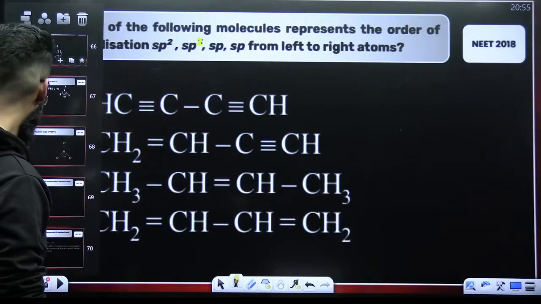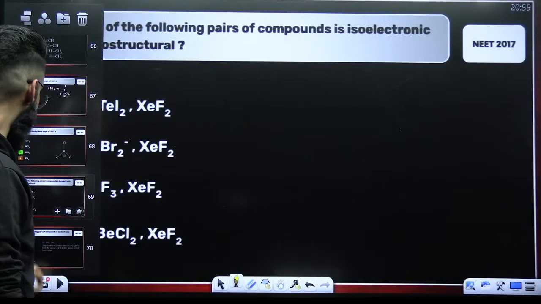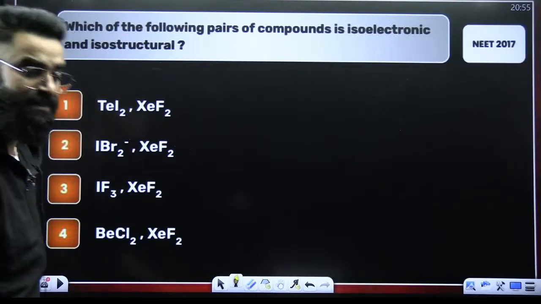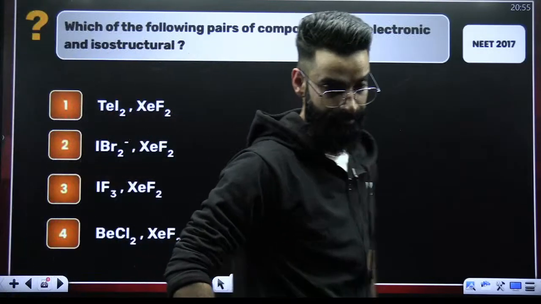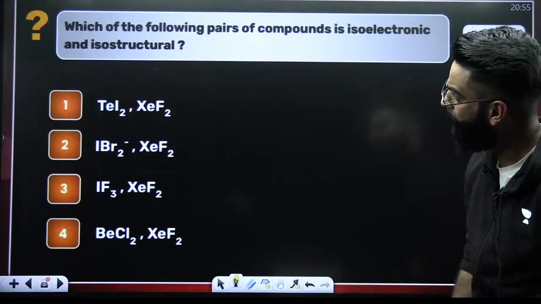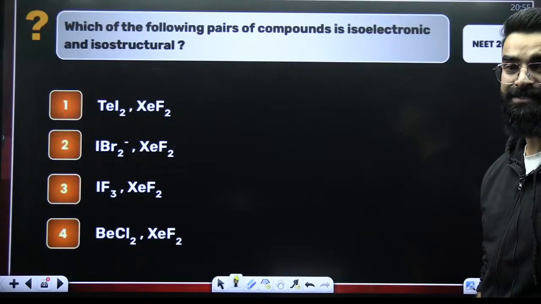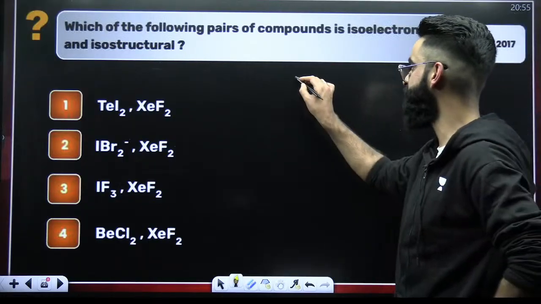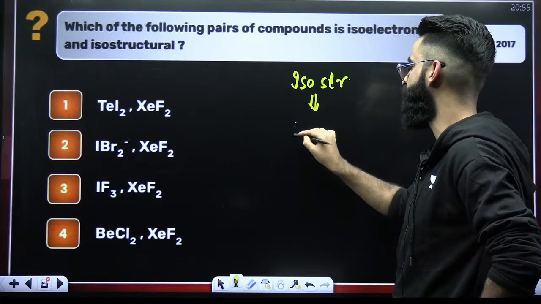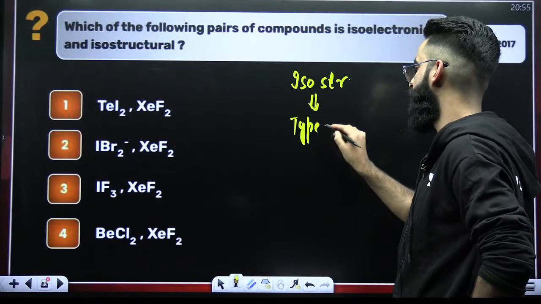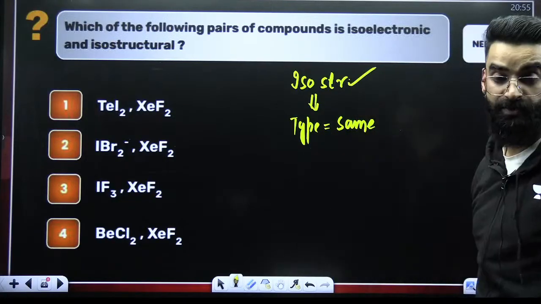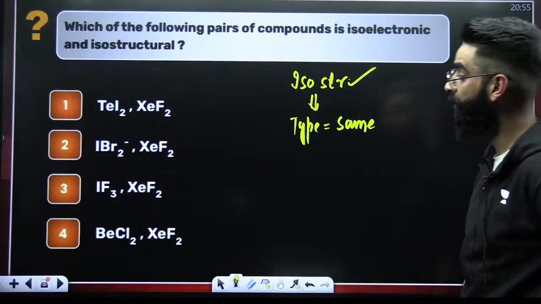Okay, moving ahead. The question was, which of the following pair of compounds is isoelectronic? Isoelectronic means same number of electrons. Number 2, isostructural. Isostructural means, how do you check the isostructural ones? In order to check the isostructural ones, check the type of the molecule. If the type of the molecules is same, the molecules are supposed to be isostructural.